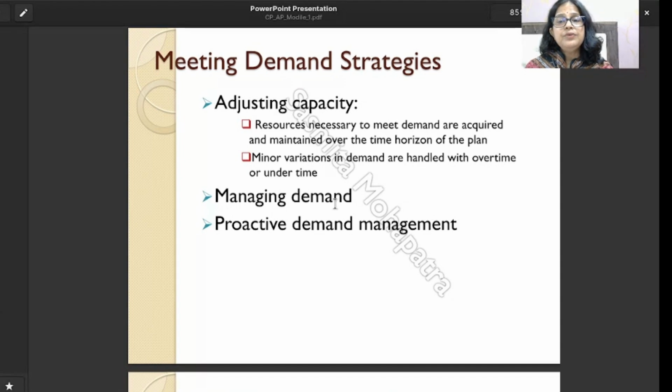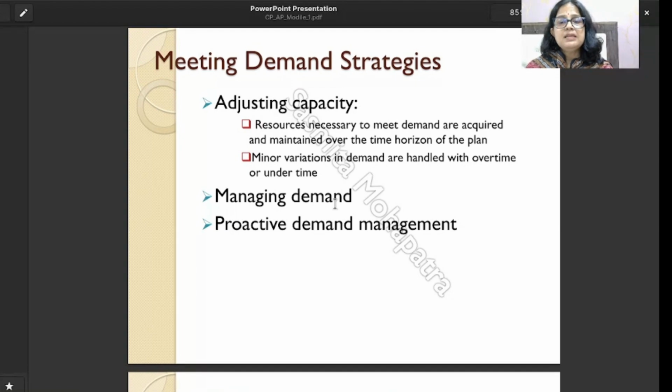Here, we can go for overtime production if there is a minor increase in demand, or if there is any decrease in demand, we can go for undertime. We can go for hiring and firing of employees. We can also adjust the use of capacity, with the number of machines, how much we are going to use. If the demand is increasing, we use more machines. When the demand is decreasing, we use fewer machines. So these are the ways we can make the variation. That is the capacity adjustment.